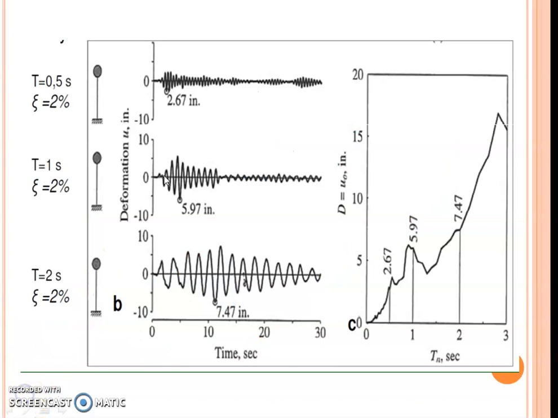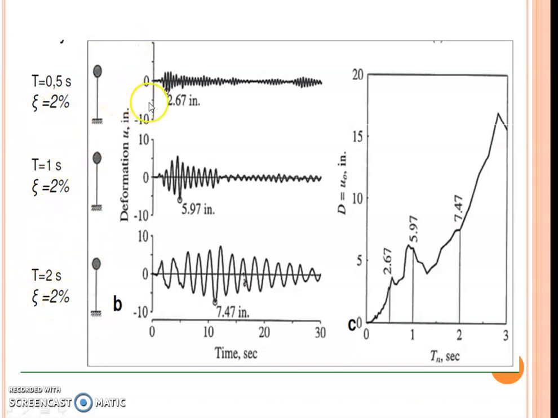Okay, as an example, now I will consider three structures: structure 1, structure 2, structure 3, idealized as SDOF structures. Structure 1 has 0.5 second natural period, structure 2 has 1 second natural period, structure 3 has 2 second natural period, subject to a common ground motion, and each has damping of 2%.